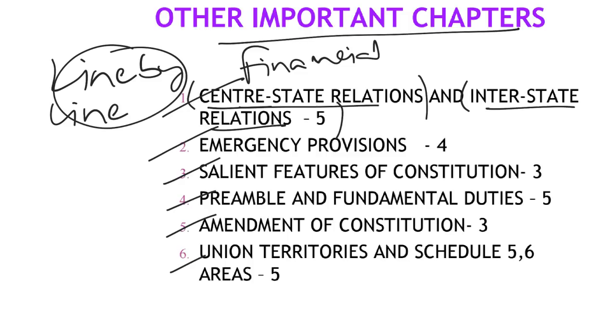Similarly, in interstate relations, we all know that the Interstate Council is under discussion, and the zonal councils, the Northeastern Zonal Council, were under discussion. So get back to the basics. Even after reading so many times, people get confused. When they ask a question on the zonal council, they assume it is also a constitutional body, but it is clearly mentioned that it is established under the States Reorganisation Act 1956. So read line by line the composition of the Interstate Council, the composition of the zonal councils, and the relation with respect to Article 262, interstate water disputes.